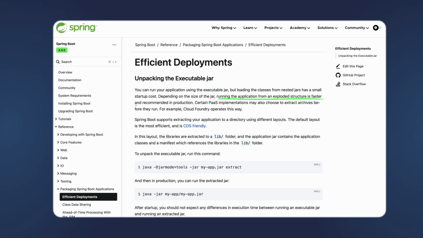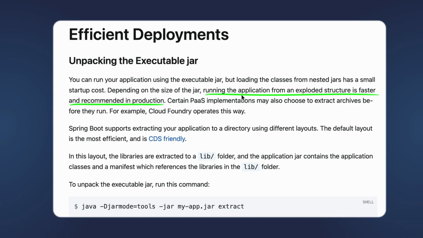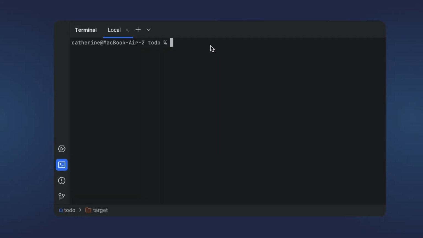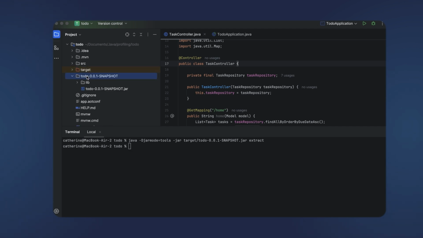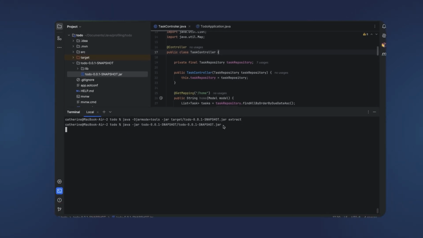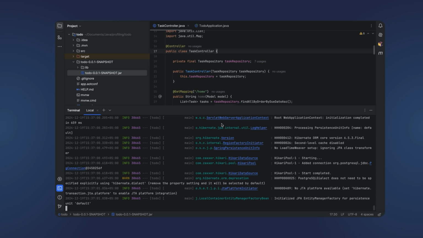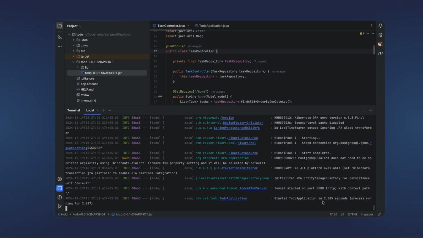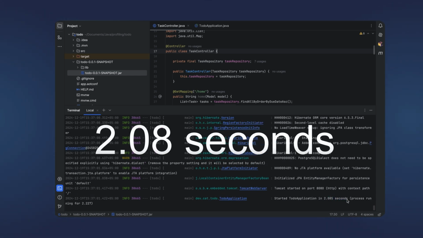Now, running the executable jar in production is not recommended by the Spring team. So let's create the exploded jar. For this purpose, we will need the jarmode tools extract. Here it is, our extracted jar with the lib subdirectory and the jar itself. Let's first run the application with the jar file to see how fast it starts without any optimizations. As you can see, the application started in about 2 seconds.